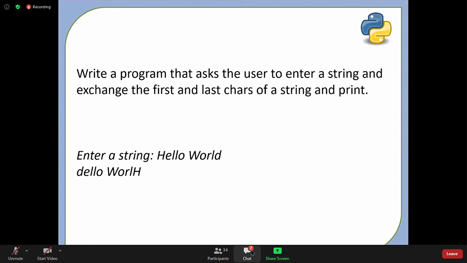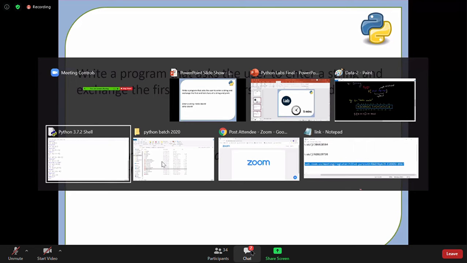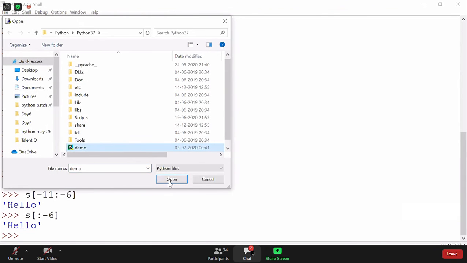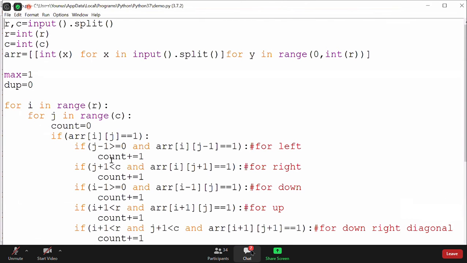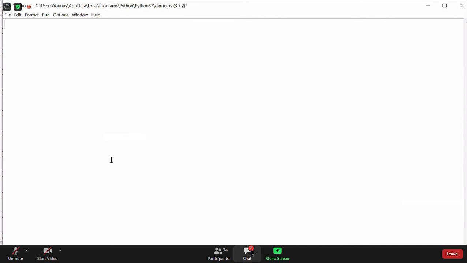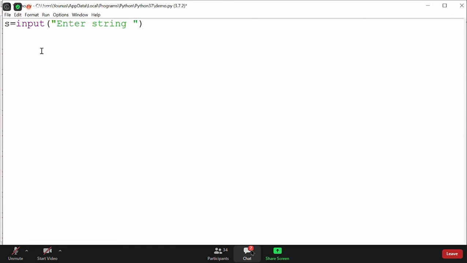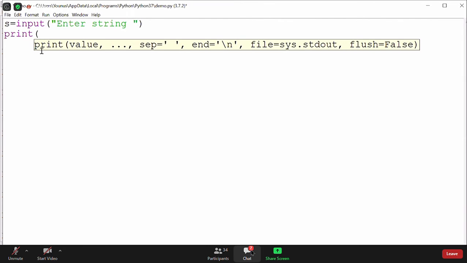Okay, now let me open the shell and start writing. We'll write s is equal to input, enter string. So the user can enter anything, but no need to convert it. I just want to print it. You can store and print, not a problem. First, I want to print the last character.